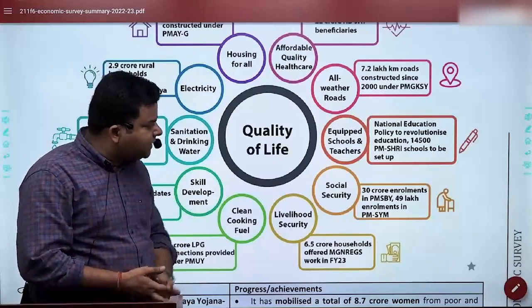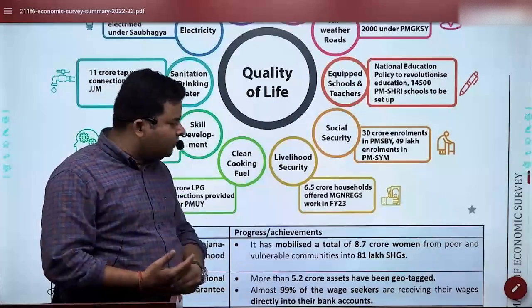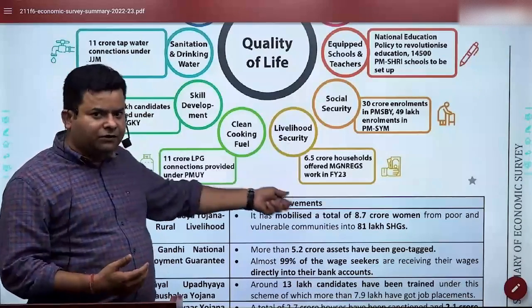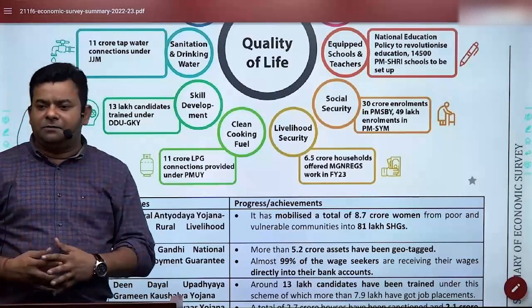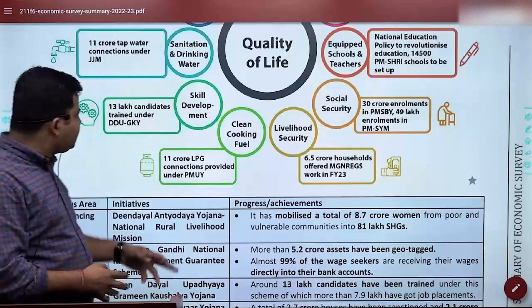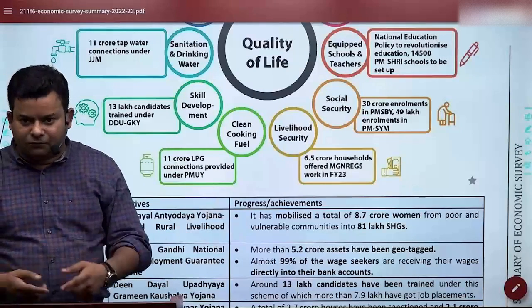Then equipped schools are there, as you said, that PM Shri is social security. We have what is called various insurance programs. Then Manrega is there for livelihood security. We have clean cooking oil as per LPG under Pradhan Mantri Ujjwala, as you know, where cooking fuel has been given. We are in 2.0 of it. So Pradhan Mantri Ujjwala Yojana, we are in 2.0.